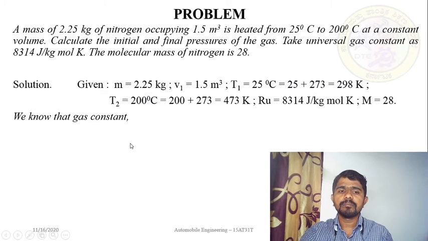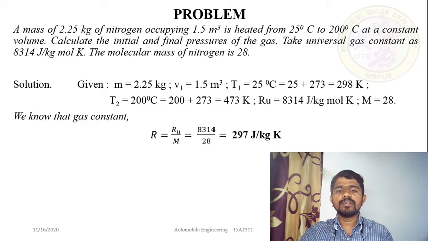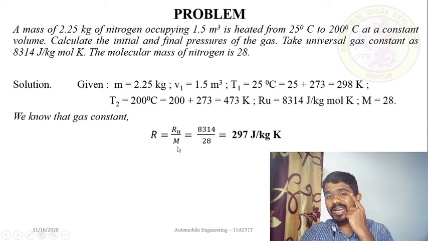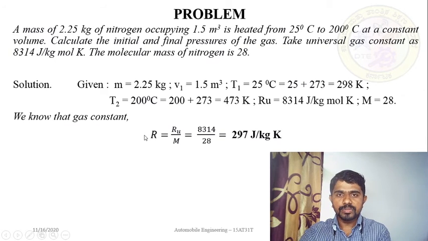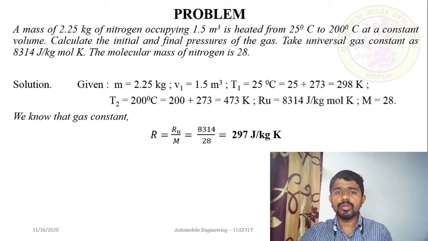We know that the gas constant R is equal to Ru by M. How do you get this equation? We know that the universal gas constant Ru is equal to the product of gas constant R and molecular mass M. Ru is equal to M into R. If you rearrange this equation, you can rewrite it as R is equal to Ru by M. Now you know the value of universal gas constant, 8314, divided by molecular mass, 28.